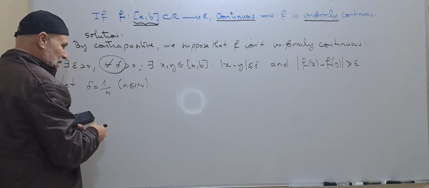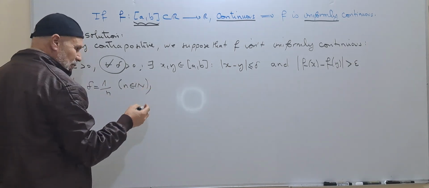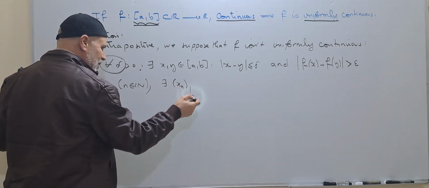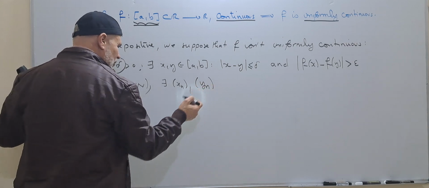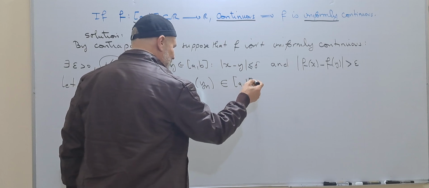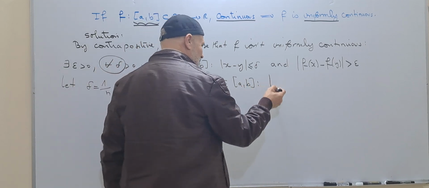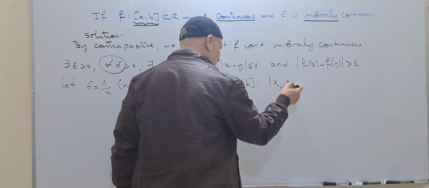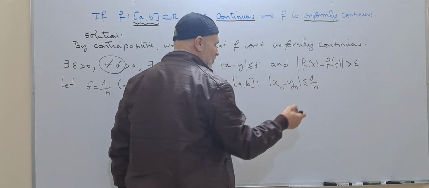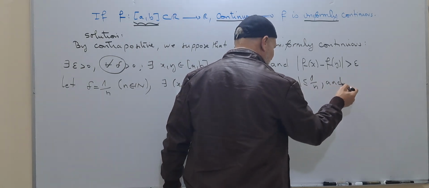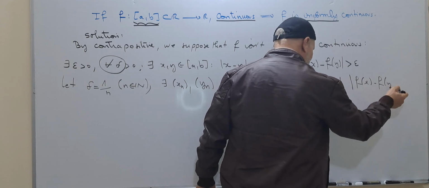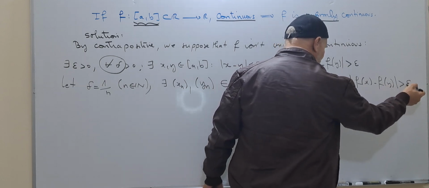Actually, here we can find two sequences, xn and yn. These two sequences belong to [A, B], such that what? Such that |xn minus yn| is less than or equal to 1 over n, and |f(xn) minus f(yn)| is greater than epsilon.